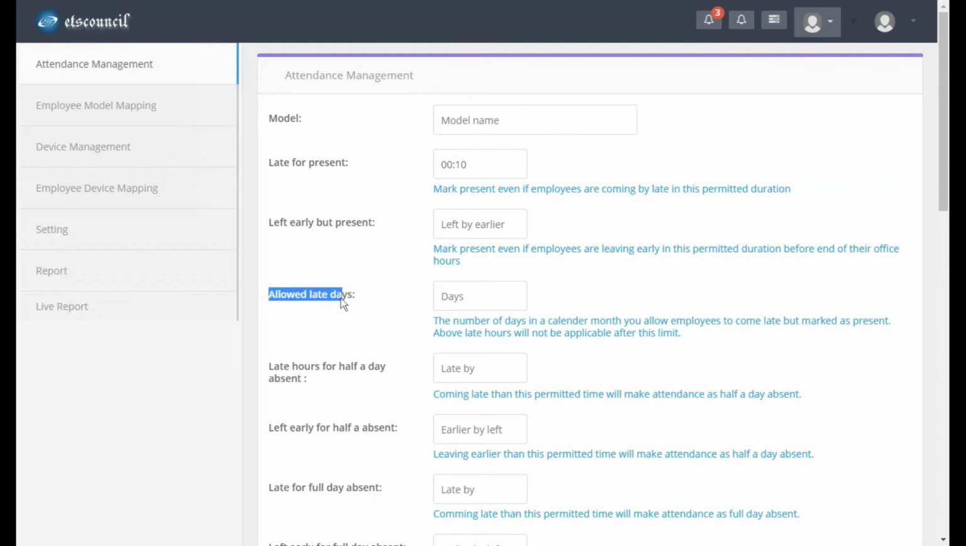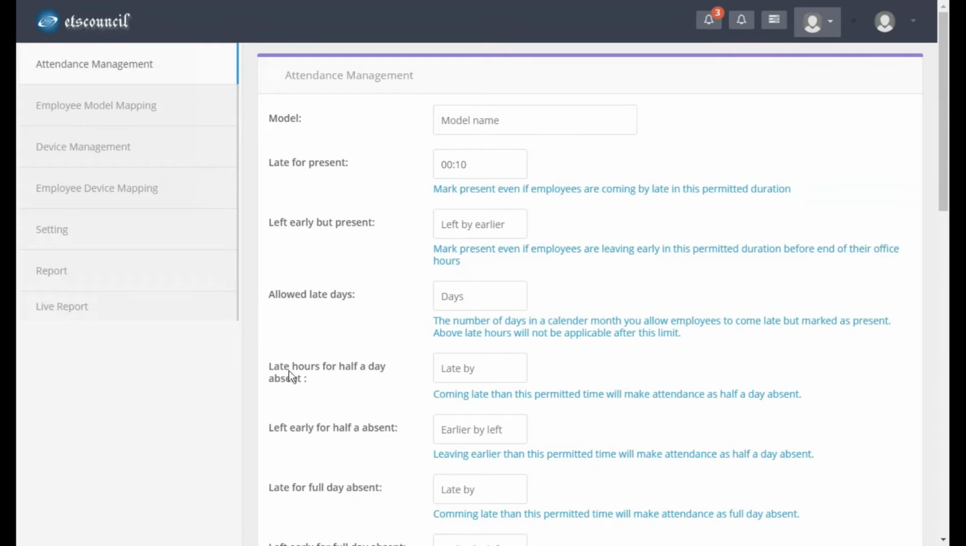Allow late days means how many days we are going to give this flexibility. Just 3 days in a month, 5 days in a month, 30 days in a month. So whatever the flexibility, the number of days in a month, you can configure here. After that, if the person comes even a single second late from the start hour, will be marked as absent. Okay, let's come here.